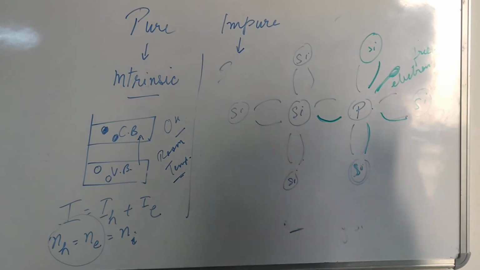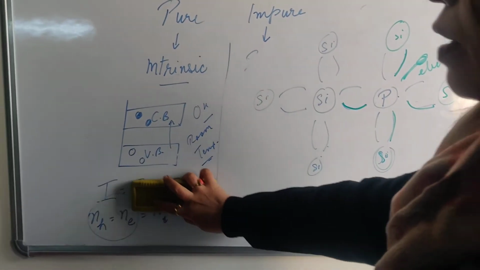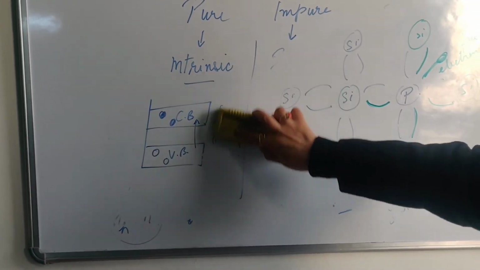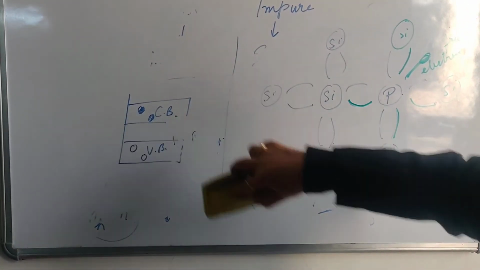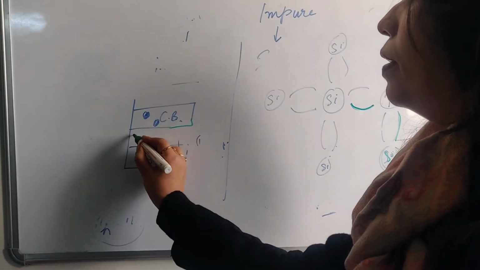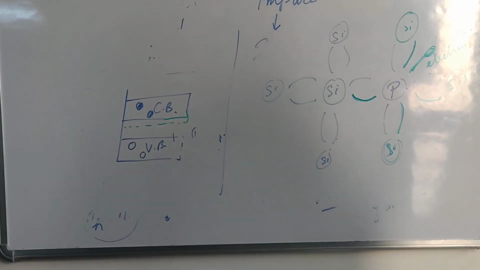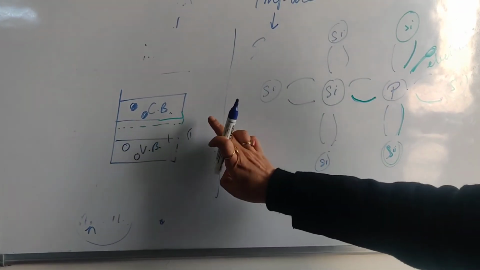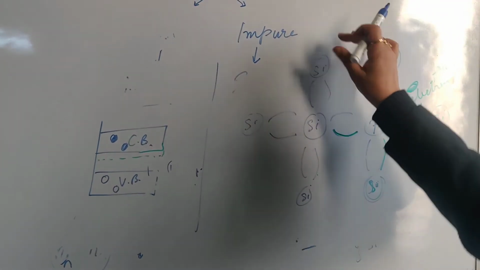What about the energy of this free electron? The energy of this free electron lies near the conduction band. So we can see that it increases the conductivity. What are the major charge carriers over here?